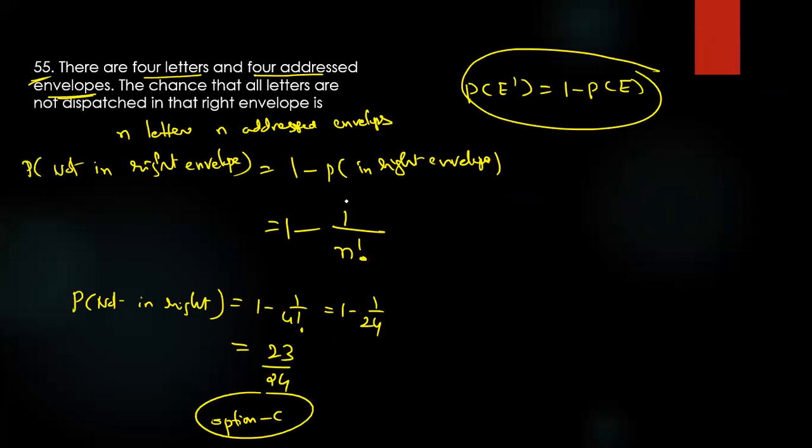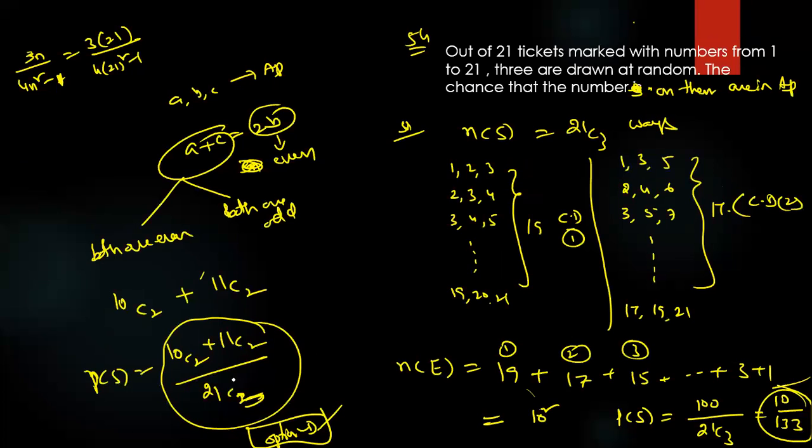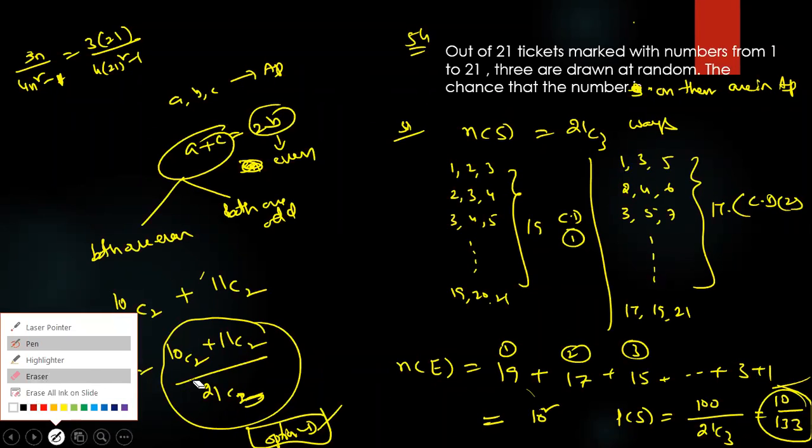Thank you, Bhavan. Where is the 54 here? Where is the option?